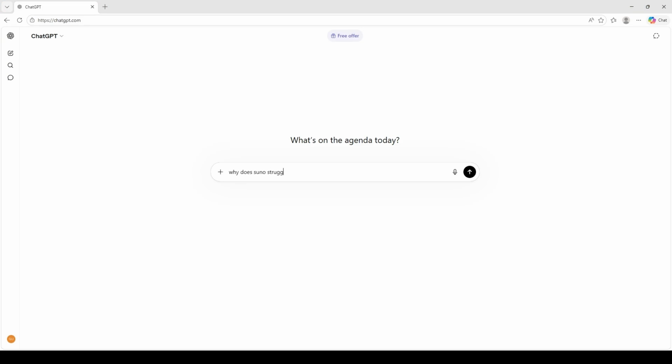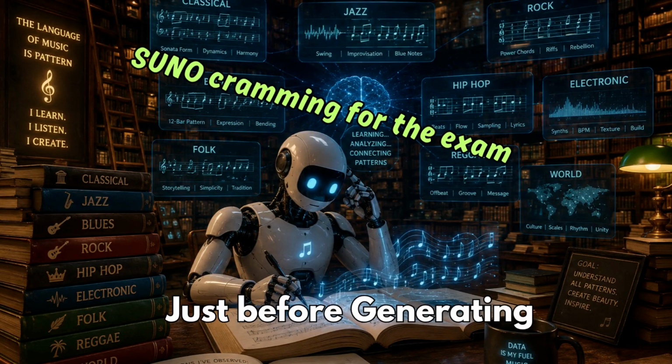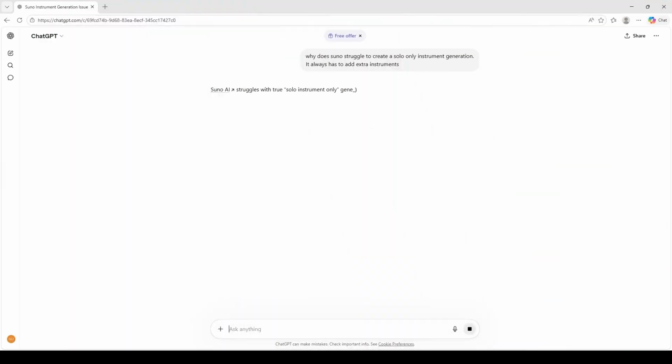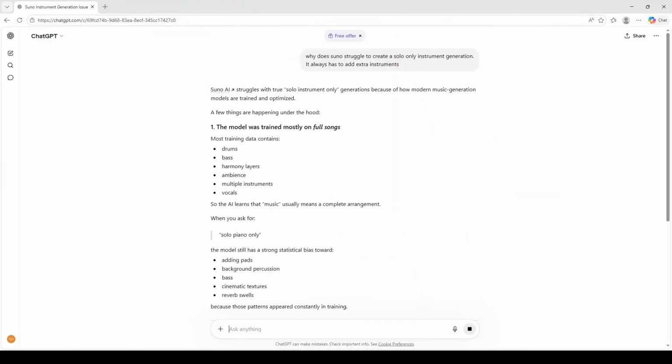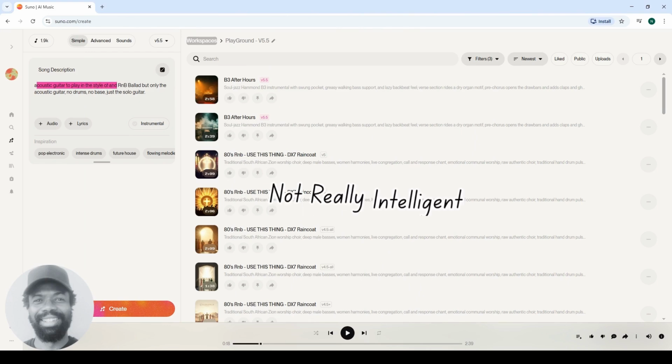So why is this happening? When you ask ChatGPT or any other AI model for an explanation, the answers usually come down to how these AI systems are trained. Suno is really just using patterns from all its training data. So certain words in the prompts are going to carry a lot more weight than others. For example, if you use a genre keyword like R&B, the immediate reaction from Suno is going to be to push it towards what it believes is a very good R&B song. So it's pretty much just following a stereotype.